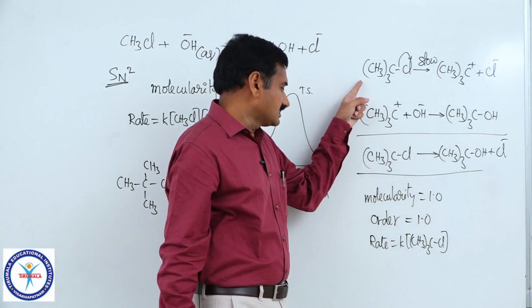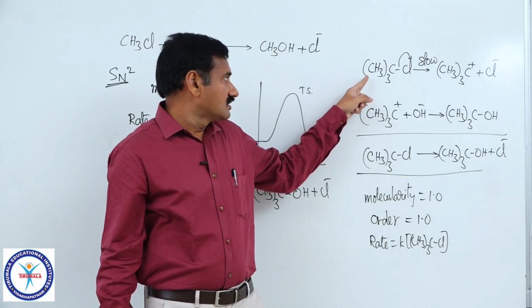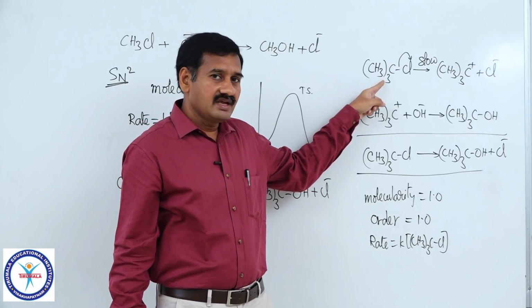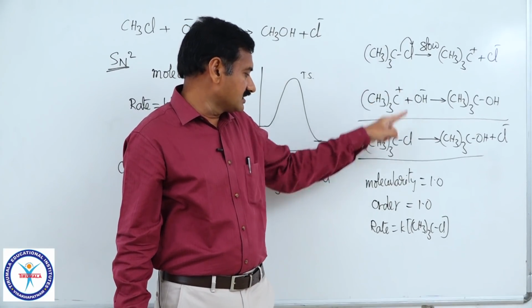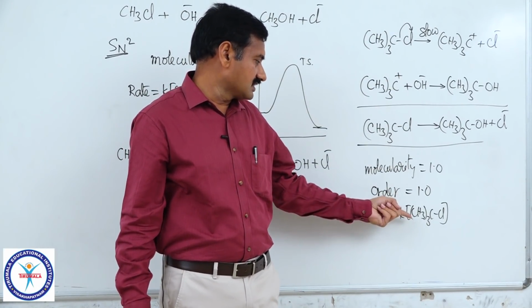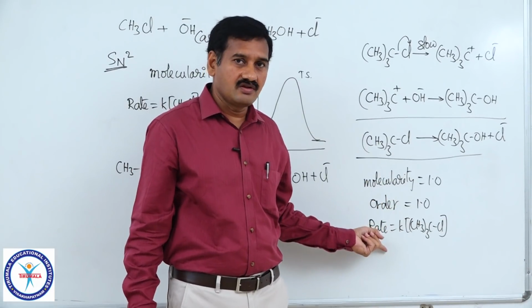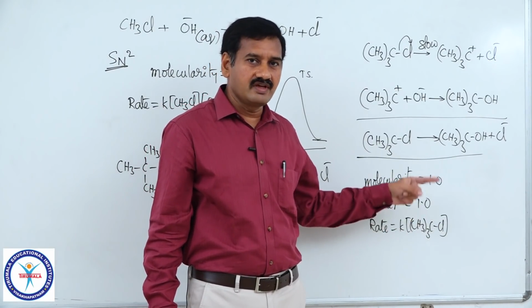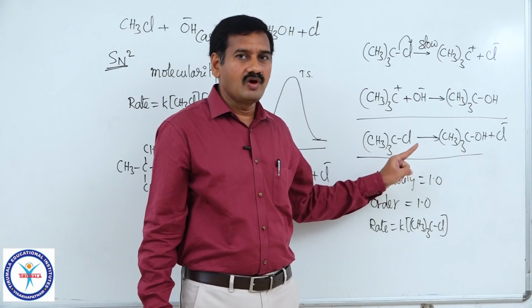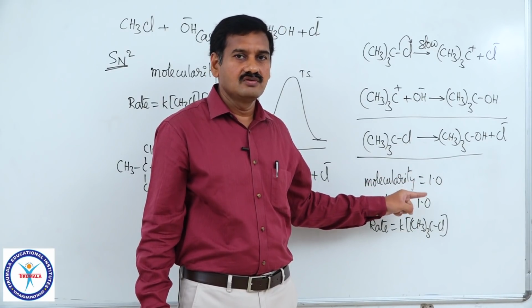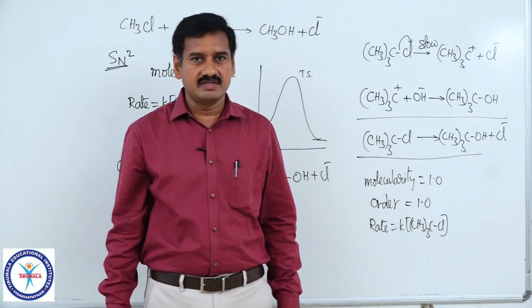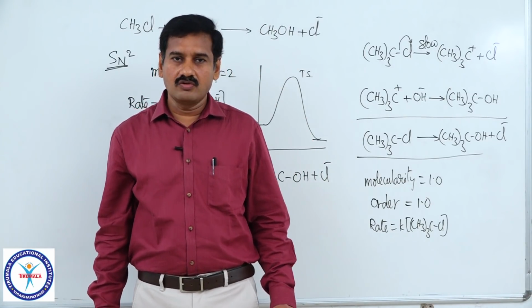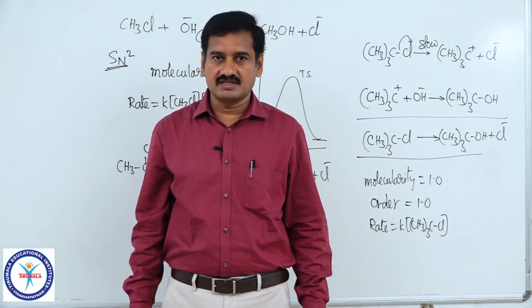So, in this example, the reaction is a complex one, in which the molecularity of the rate determining step is equal to the order of reaction. Molecularity is the same as order of reaction. In most of the cases, we can say that molecularity of RDS is equal to order of reaction, but not in all the cases, a few exceptions will be there, right. This is about order and molecularity of the reaction.